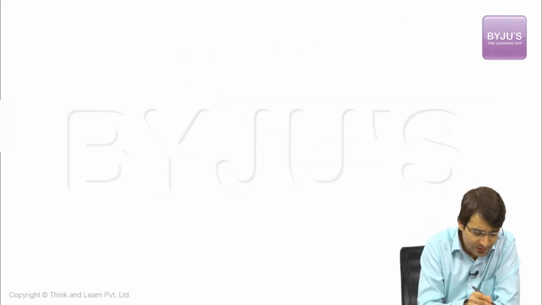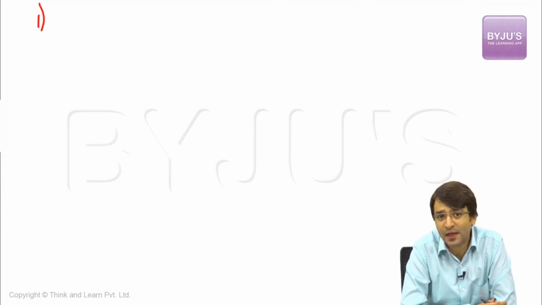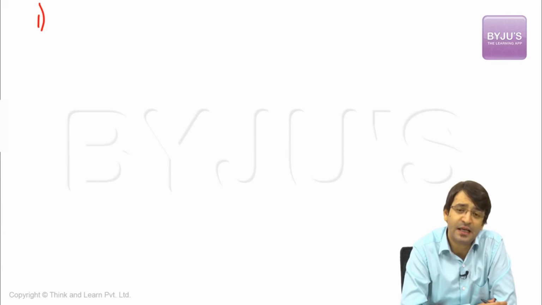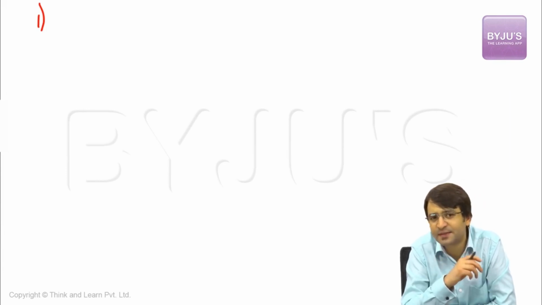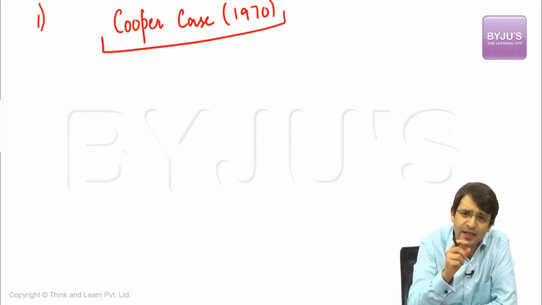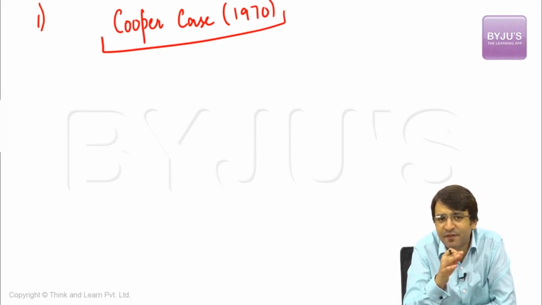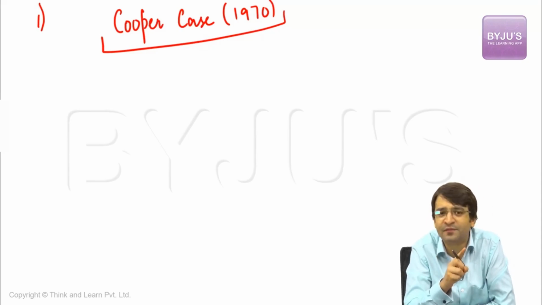Now let's look at other issues. If you look at the text of this Article 123, it says if the President is satisfied that either one or both houses of the Parliament are not in session, he can promulgate an ordinance to that effect. The question arose, is this the personal satisfaction of the President or is it something else? In Cooper case, 1970, the Supreme Court made it absolutely clear that it is not the personal satisfaction of the President of India, but it is the satisfaction of the government. It is the satisfaction of the Council of Ministers. That means the President can promulgate an ordinance only on the advice of the Council of Ministers.